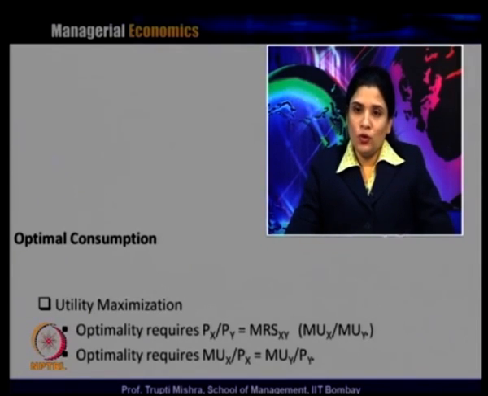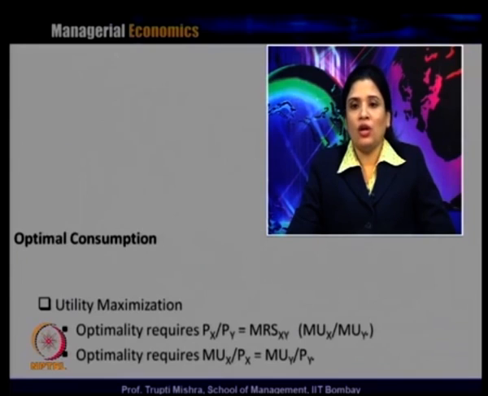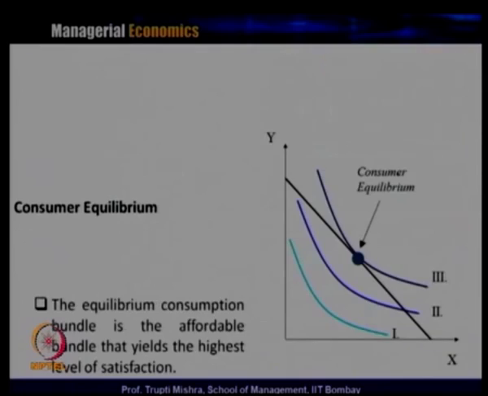So, we have two goods in this case, price of x and price of y are fixed, income is fixed. At the optimal consumption, the point at which the consumer reaches the equilibrium, the ratio of marginal utility and price of x should be equal to the ratio of marginal utility and price of y. Now, if you look at the graph, at this point where the arrow mark is, this is the point of the consumer equilibrium.